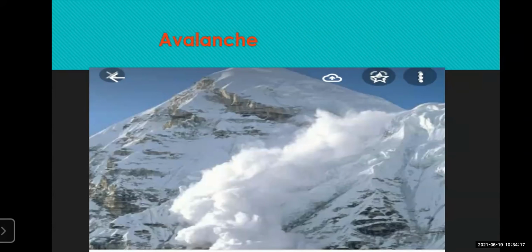It can block the roads in between. When there is a snowfall, you must have heard in the news that roads are blocked in Kullu Manali areas, Himalayan ranges and all. Now, why does this type of thing happen? Due to the melting of the snow. When the temperature increases, the snow melts, and it comes down with force without notice. It comes down without any warning.